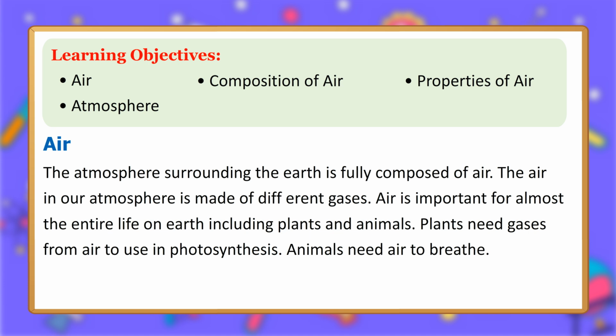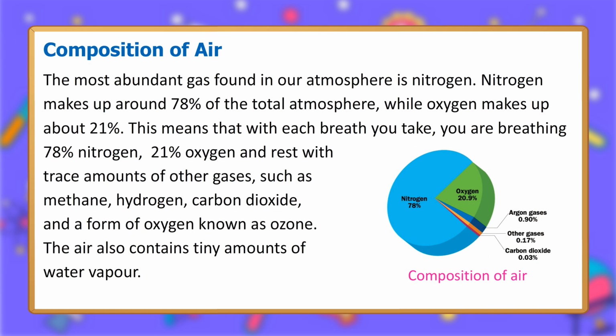Plants need gases from air to use in photosynthesis. Animals need air to breathe. Composition of air. The most abundant gas found in our atmosphere is nitrogen. Nitrogen makes up around 78% of the total atmosphere, while oxygen makes up about 21%.